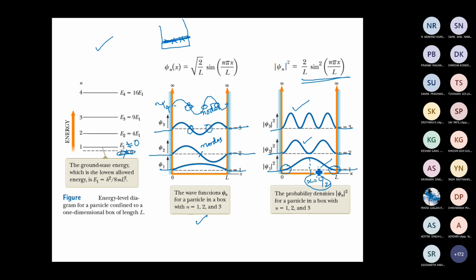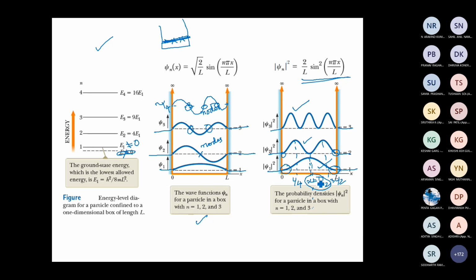What about if the particle is in its first excited state? At x equal to L by 4 and 3L by 4. And minimum probability? At L by 2, and the edges. Yeah. So we see a very strange phenomenon. If the particle is in its first excited state, the maximum probability of finding the particle would be at L by 4 and 3L by 4, and it would have a minimum probability at x equal to L by 2 and at the edges.